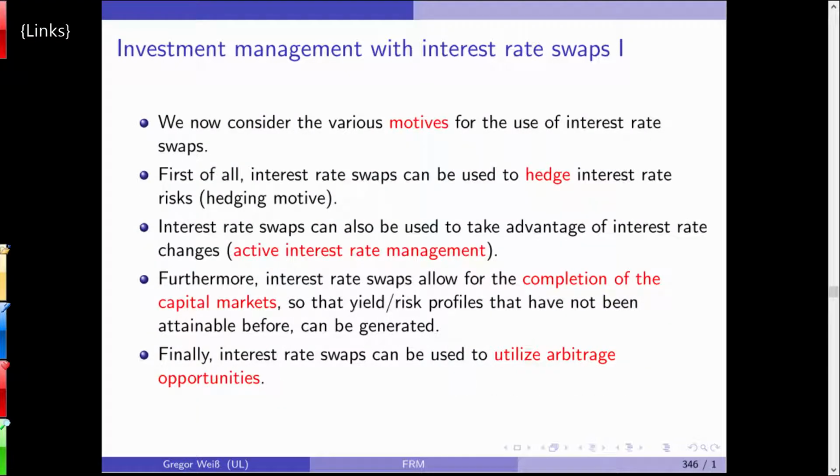Okay. Do you have any questions? Because I think I've taken up enough of your time by now. We'll have a look at those different strategies, how to use interest rate swaps, next week. So do you have any questions concerning futures, forwards, swaps, credit default swaps? Okay. If not, we'll continue here next week, and thank you for your attention, and see you next week. Yep, thanks.